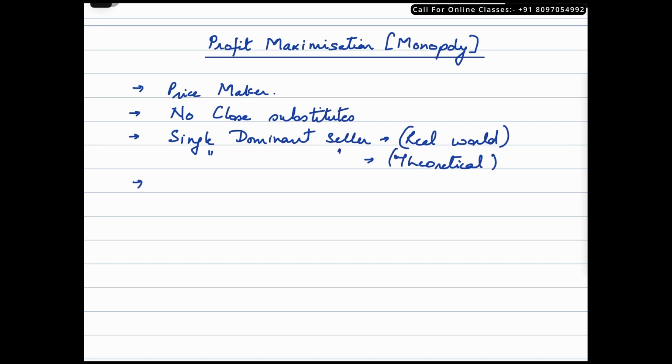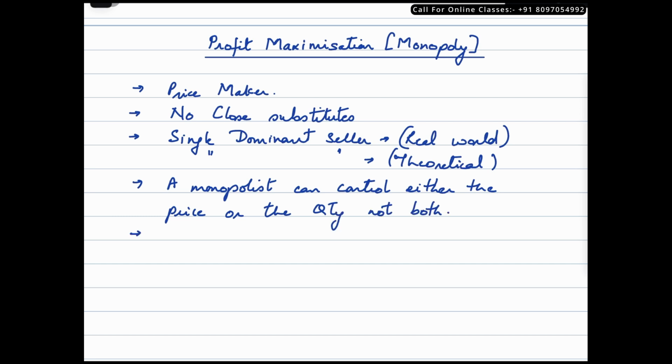A monopolist can control either the price or the quantity, not both. A monopolist might be able to practice price discrimination to some extent. A lot of times people might argue why or how a monopolist would be able to practice price discrimination, because the textbooks might say that a monopolist cannot, but I think a monopolist is able to practice price discrimination to some extent.